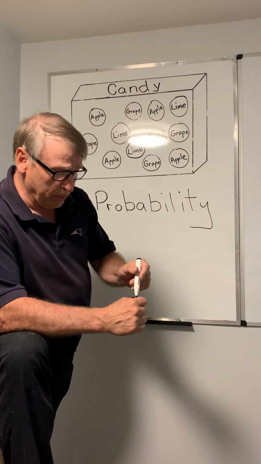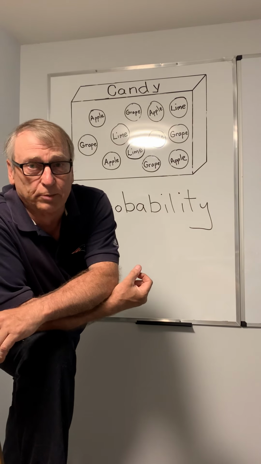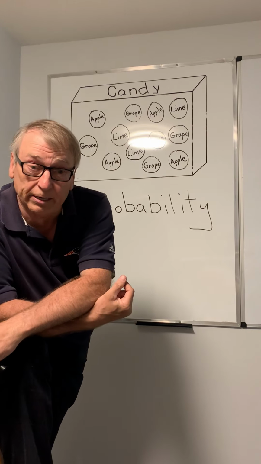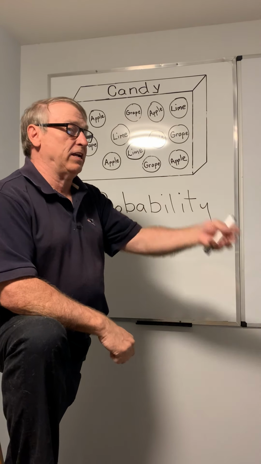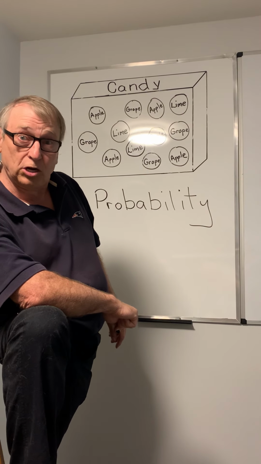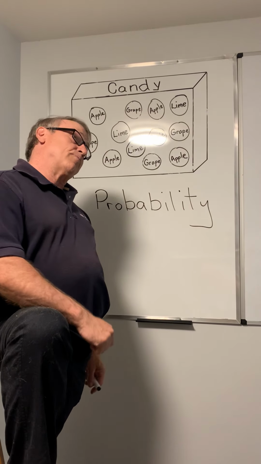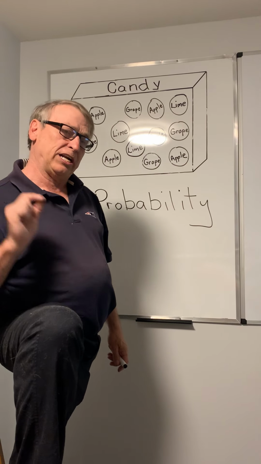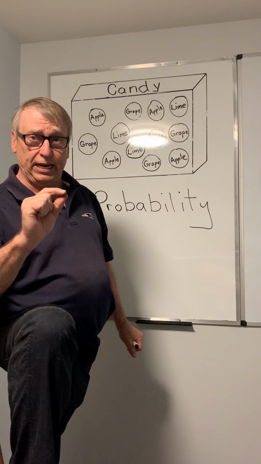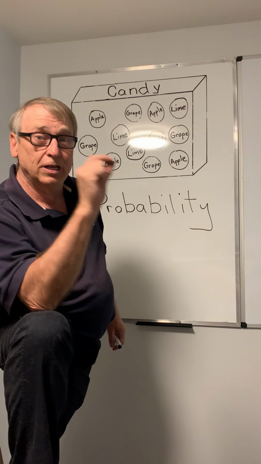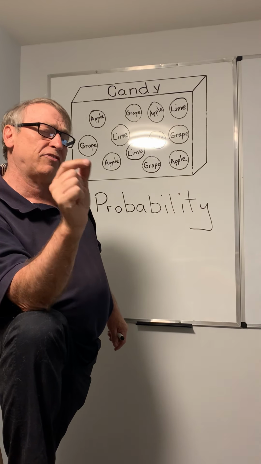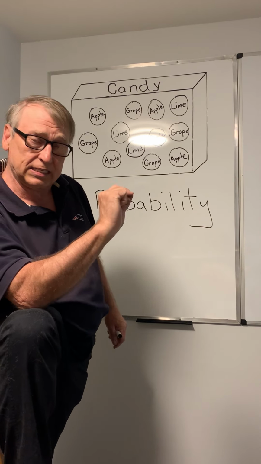Now, what we're going to look at is the probability of picking something, like picking a candy out of a jar or picking heads and tails on a coin. My class really knows how to do this well, so I am going to ignore my class today and pick the other grade 3-4 class. We'll see if they know it as well as my class does.